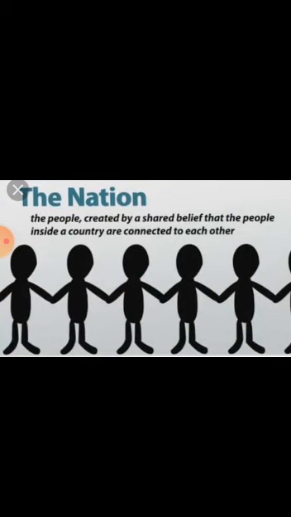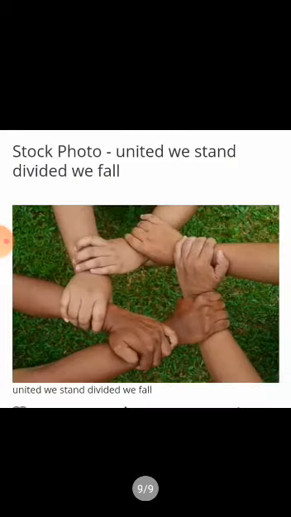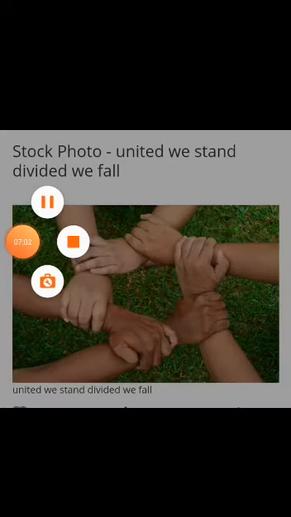So our life is dependent on many natural resources and people. So many hands make light work. United we stand, divided we fall. So you have to always be united.